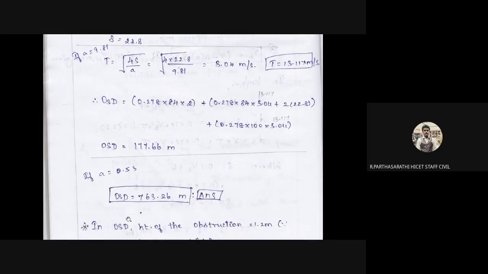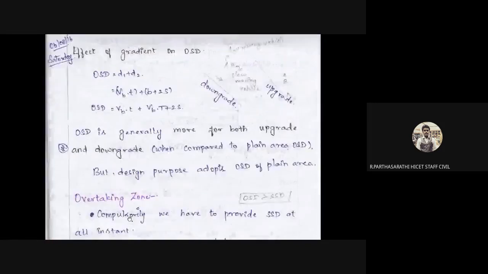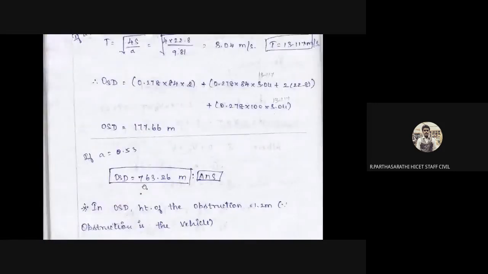Okay, vehicle A is transferred to the AB, then transferred to the C point and to the D point. That's all. This is 177.8 meter, and 6 meter is needed for overtaking. Next, if A is equal to 0.53, then the overtaking sight distance is equal to 763.26 meter. This is the answer. In case of A is 0.53 means that; in case of A is 9.81 means 177 meter.